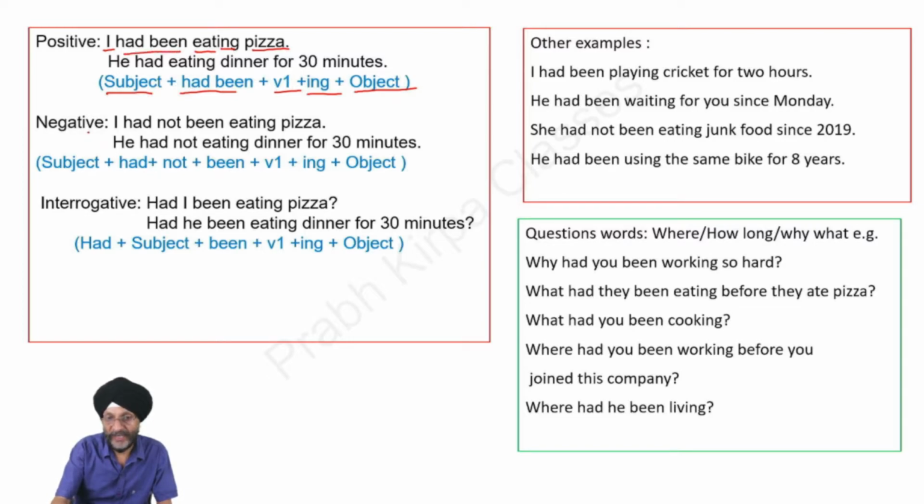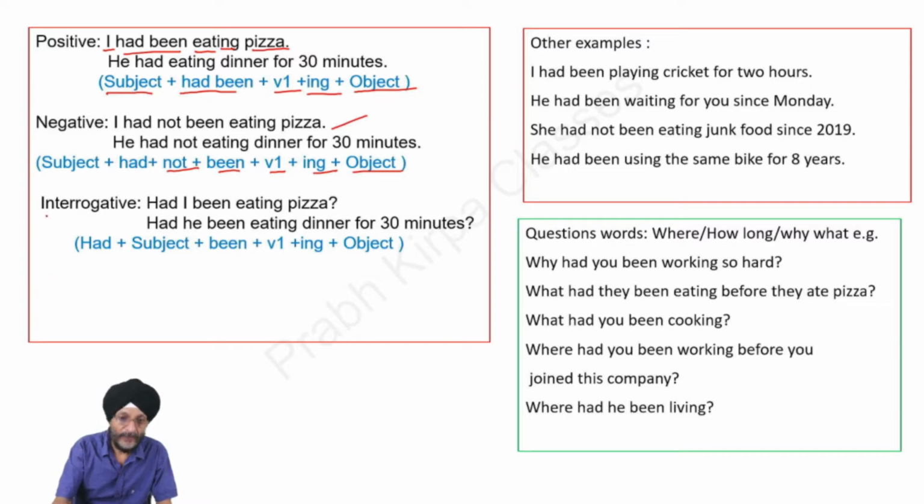In the case of the negative form of the sentence, only not is added in between had and been. So the formation of the negative sentence will be subject followed by had, then not, then been, then the first form of the verb followed by ing and then object. Example, I had not been eating pizza.